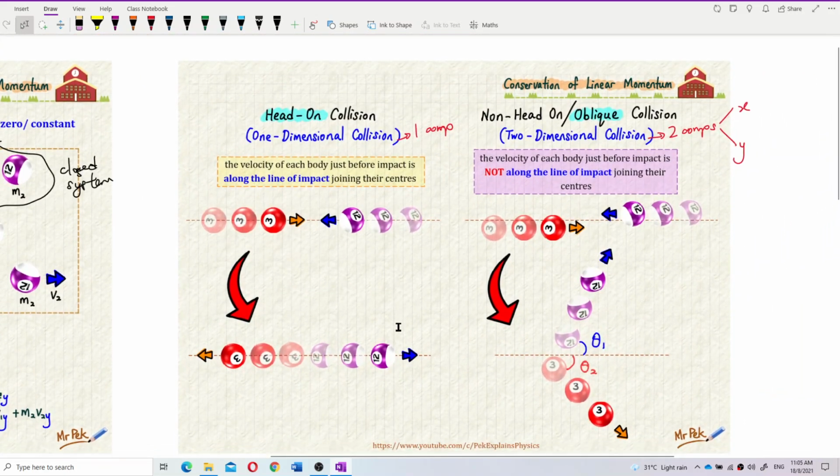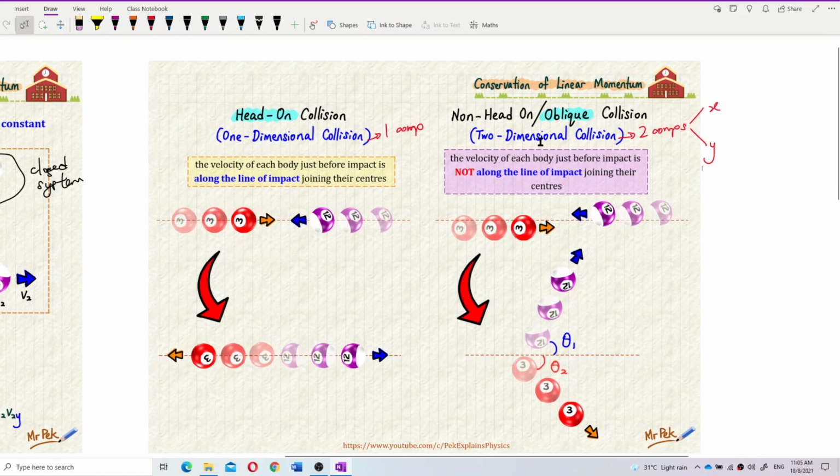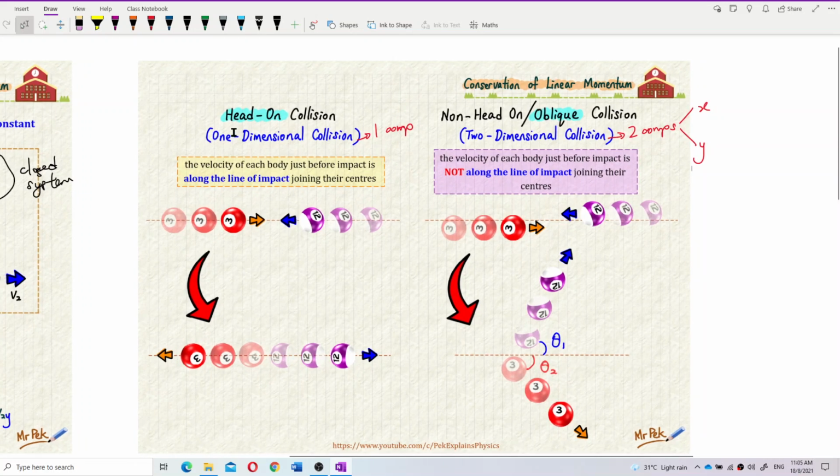Let us first look at one-dimensional collision and two-dimensional collision. This is the reason why two-dimensional collision has two components. Look at this, the definition of head-on collision and oblique collision. Oblique collision is also called non-head-on collision. Non-head-on or oblique collision is a two-dimensional collision. What's the difference between these two collisions? Head-on collision is a one-dimensional collision, and it only involves one component.